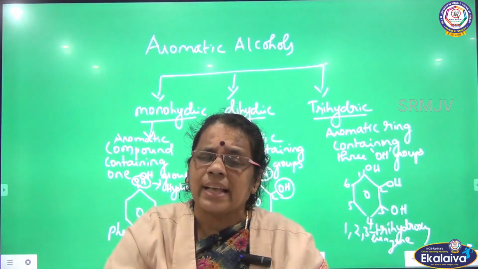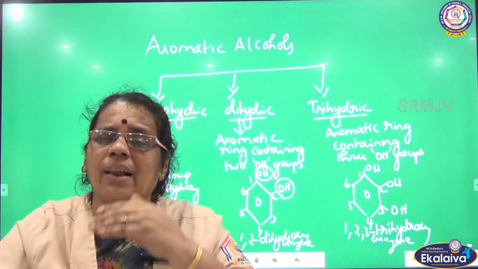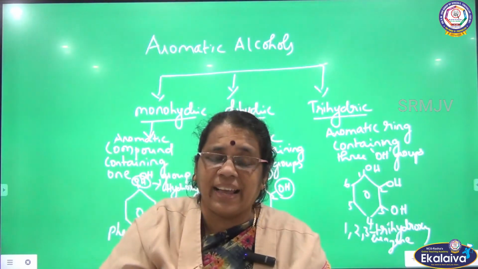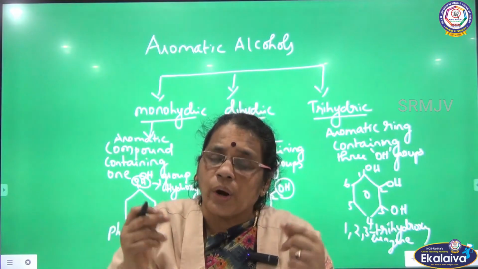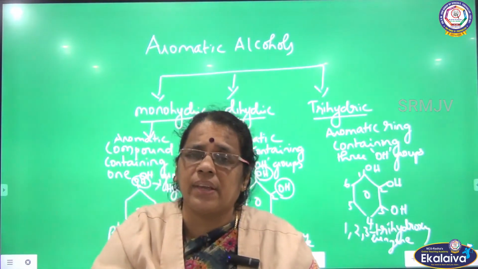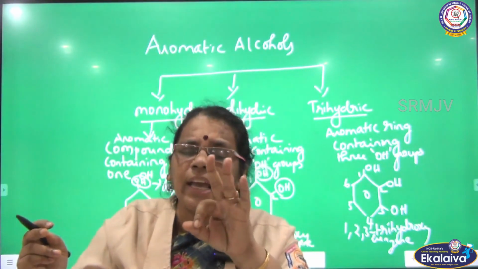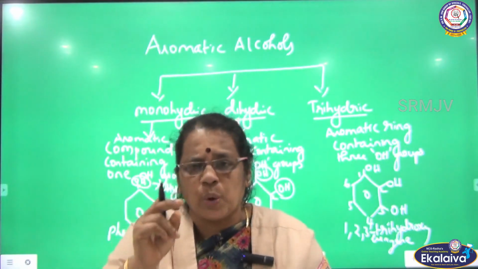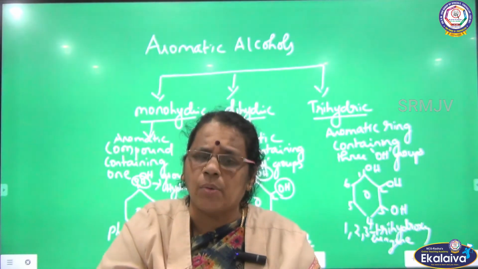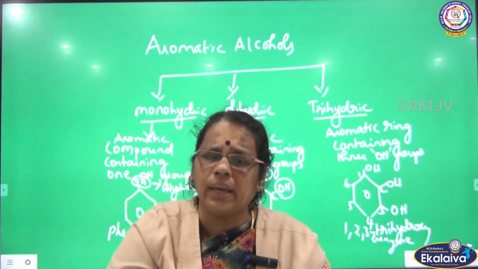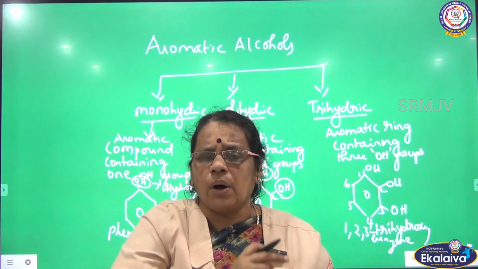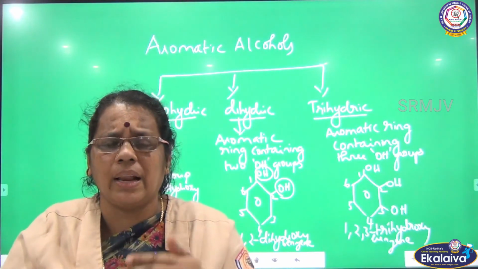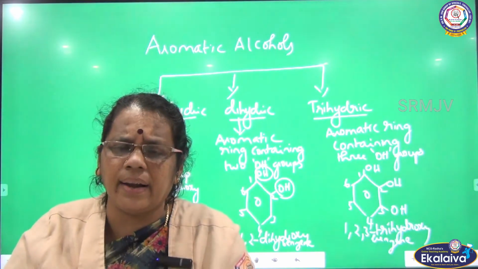In the second case, aromatic dihydric alcohol, 2 OH groups are attached to adjacent carbons of the aromatic ring. So I have given 1, 2 dihydroxybenzene. In the third case, there are 3 OH groups attached to adjacent carbons of the aromatic ring as 1, 2 and 3. So I have named the compound 1, 2, 3 trihydroxybenzene. All these come under the classification of aromatic alcohol as monohydric, dihydric and trihydric.